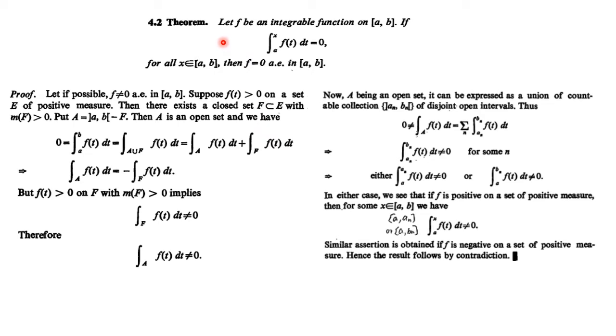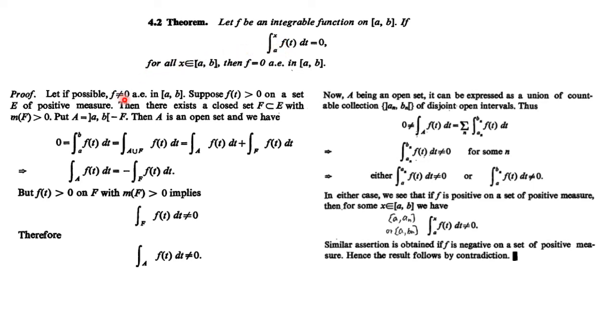So now the next theorem says: let f be an integrable function on the closed interval AB, and if the value of the integral of f(t) over the interval a to x, for all x belonging to the closed interval AB, is 0, then our function is 0 almost everywhere in the closed interval AB. So we prove it by contradiction.